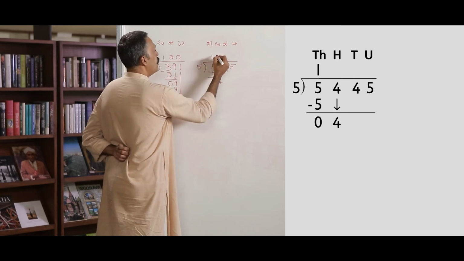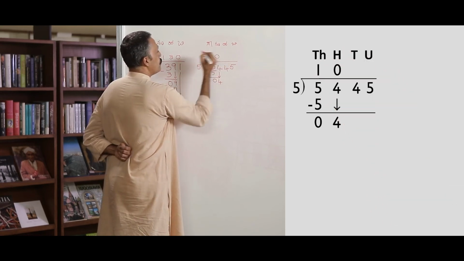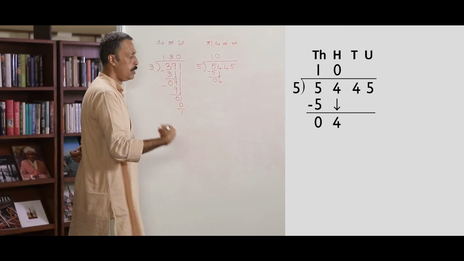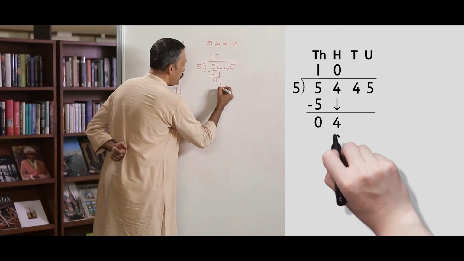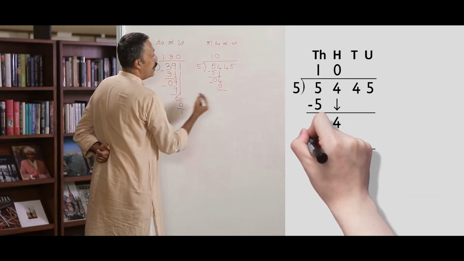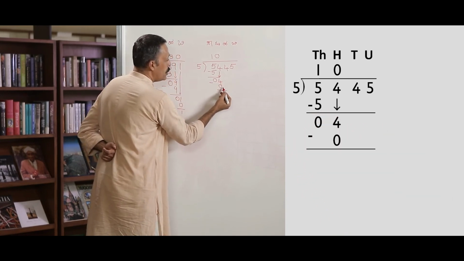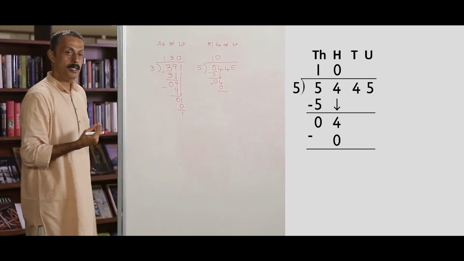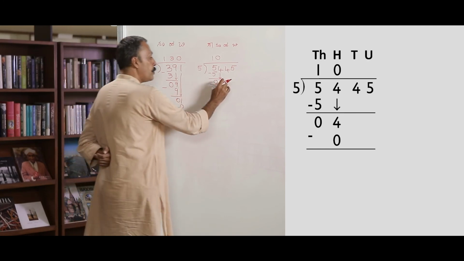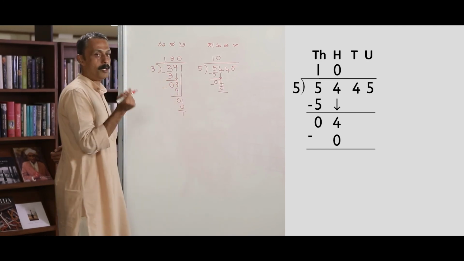So I cannot give 100 to anybody. But I still have 400 and I did not spend it. If I subtract 0 from 4, I am left with 4 hundreds. I have to exhaust all these 400. How do I do it?